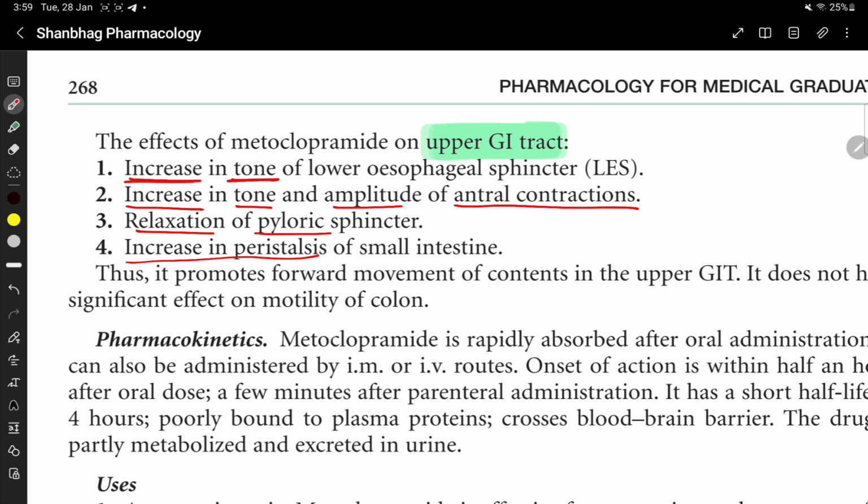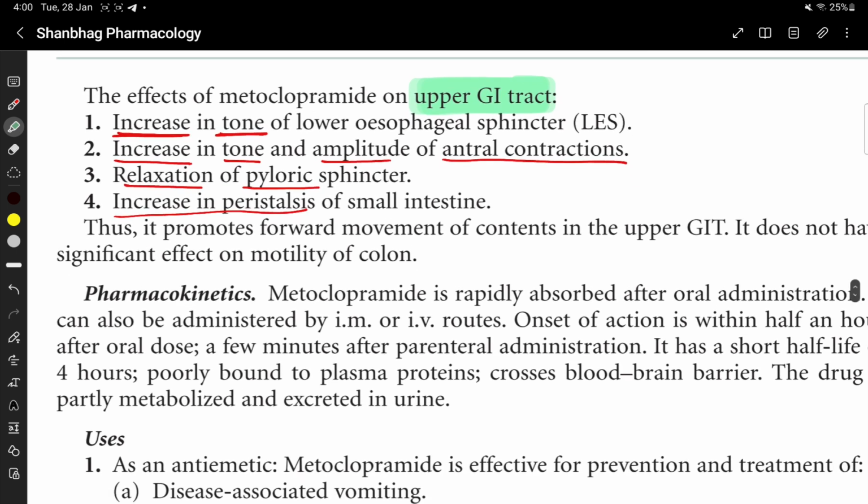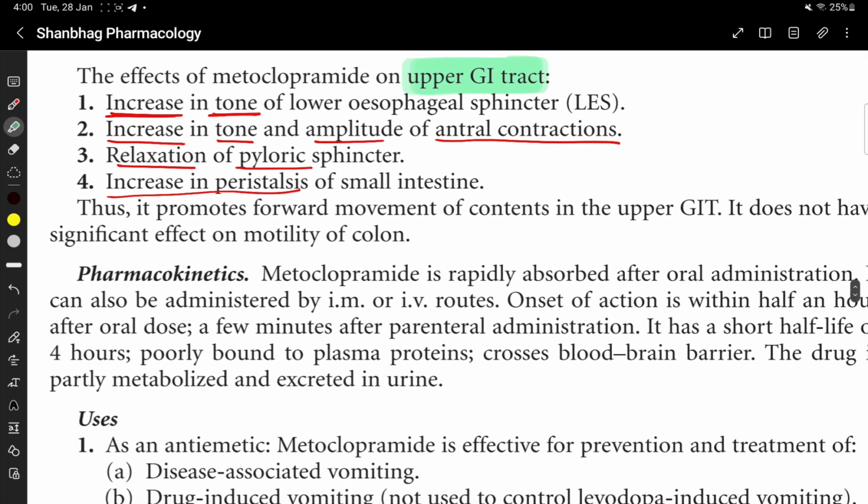Okay, it increases the LES tone, increases the tone and amplitude of antral contractions, relaxes the pyloric sphincter, and increases the peristalsis in the small intestine.